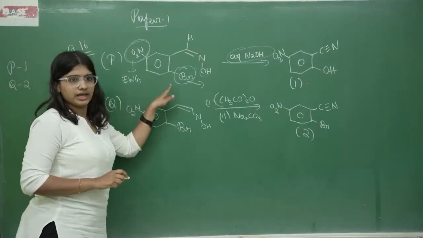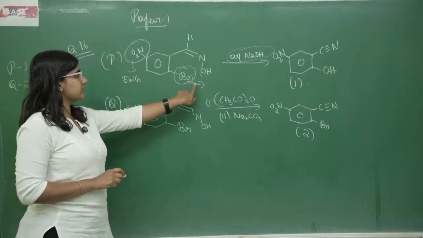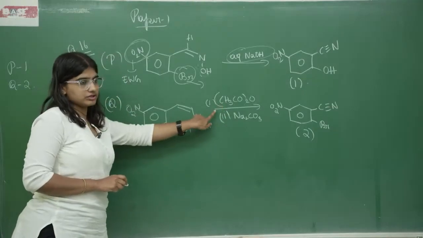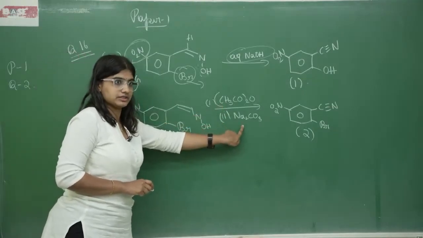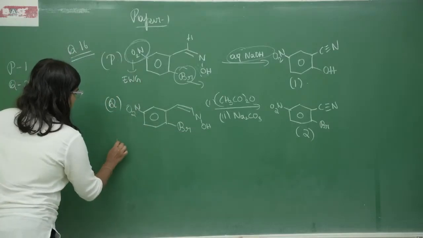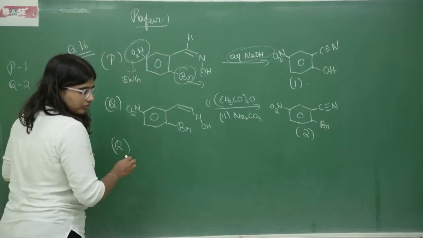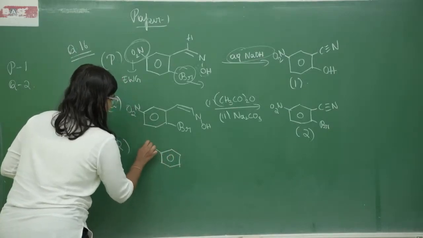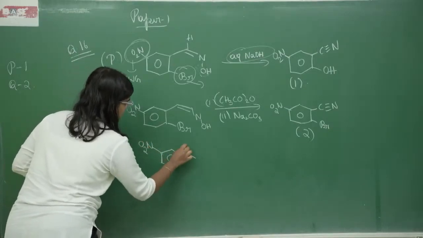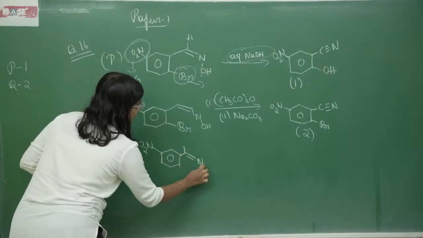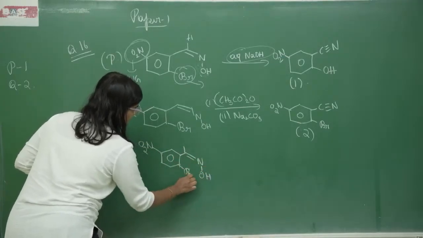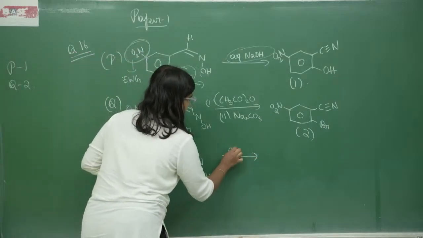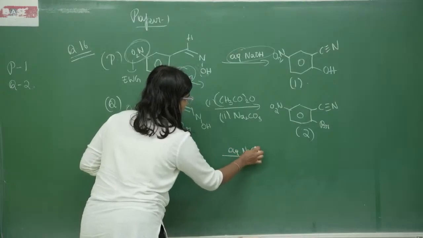Even though P and Q are the same compounds, here this will undergo substitution because we have NaOH over here, but this will not undergo substitution because we have Na2CO3 which is a weak base. Now let's check R. So R, what do we have is a similar compound only, but we have 1 methyl extra. Other than that, the compound is similar. Okay, and the reagent given over here is aqueous NaOH.